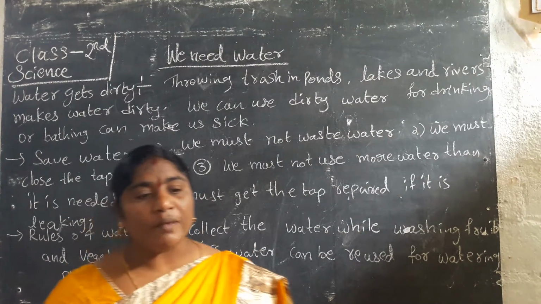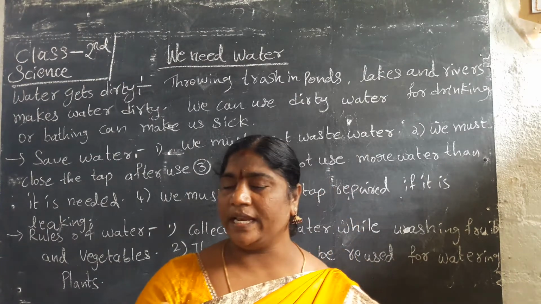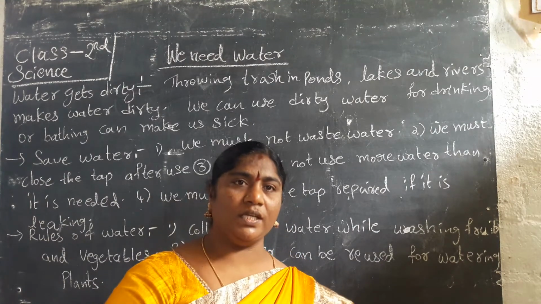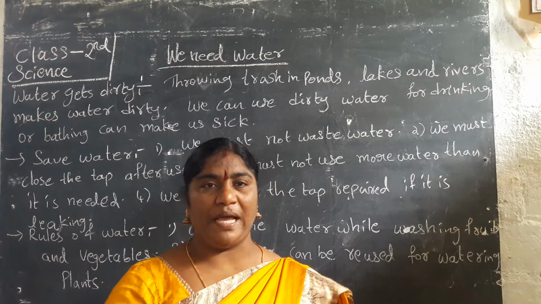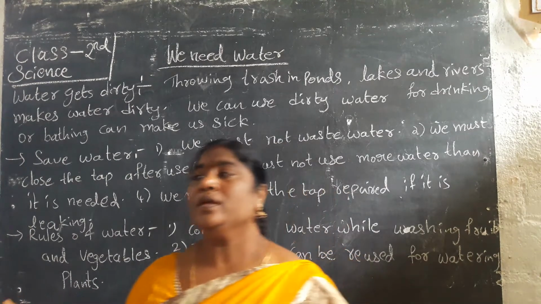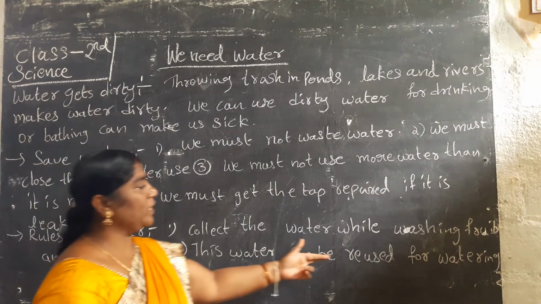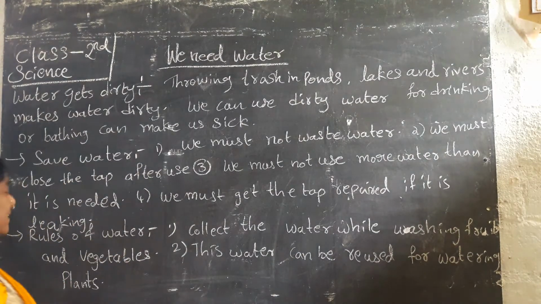In our home, mother will cook some curry. Curry means vegetables. We have to wash the fruits or vegetables. After that, we usually throw the water in the sink or outside. But we can use that water for watering the plants. Yes or no? Yes, that is very good food for the plants. Next, this water can be reused for the plants.